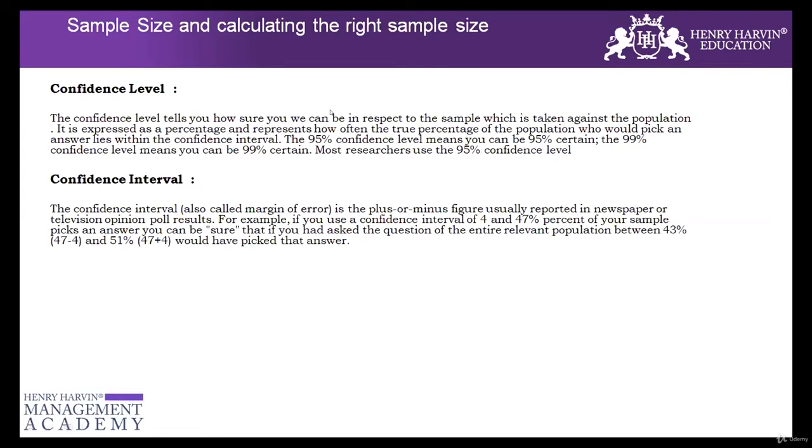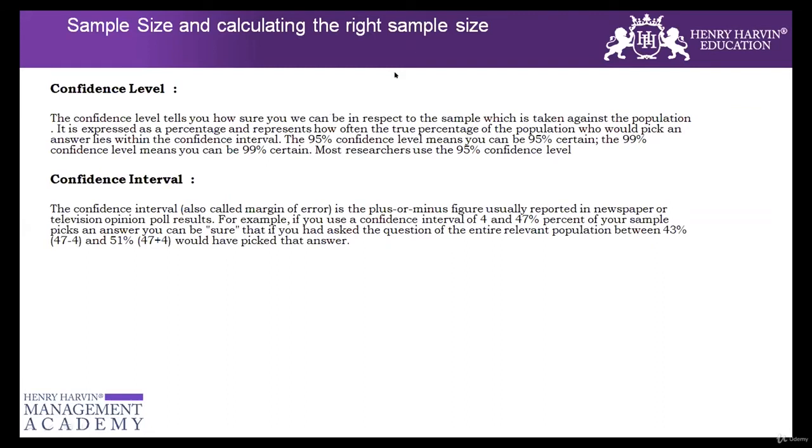There is a formula, a technique, a tool which would help us calculate how much sample size I'll have to take, which would be able to represent my population. So that is what we are doing this for, to calculate the right sample size on which we will be able to do the analysis. Because as you all agree, doing the analysis on the entire population sometimes is not very viable because of some factors.